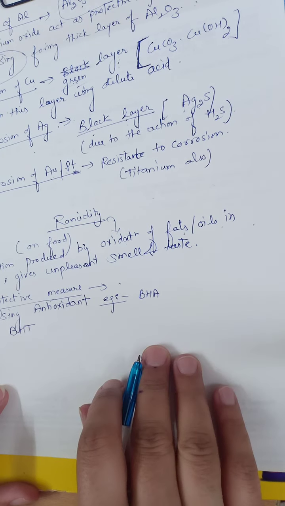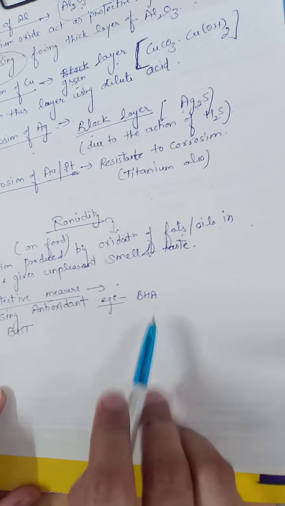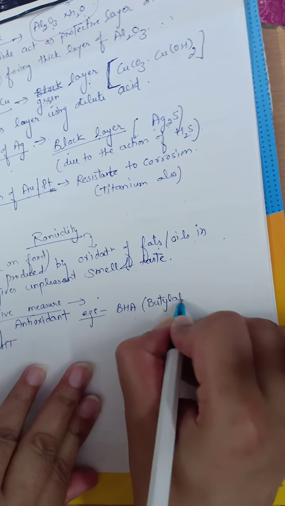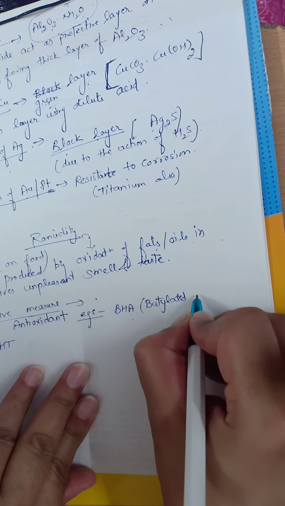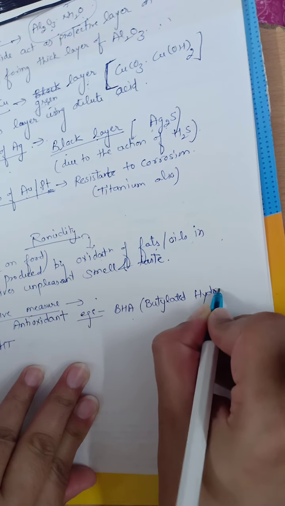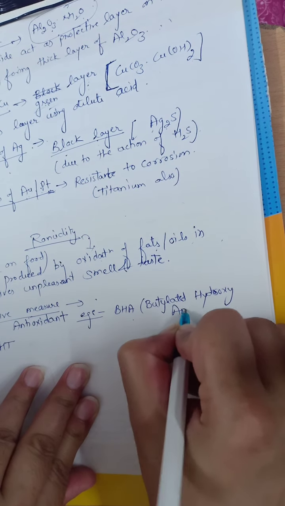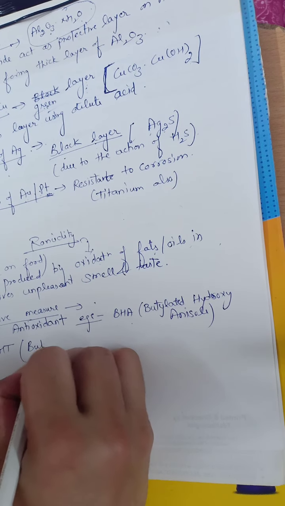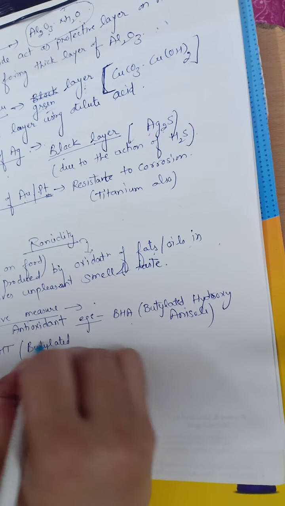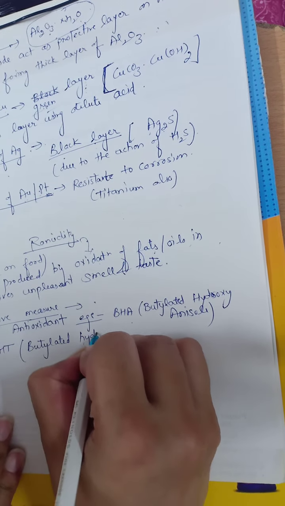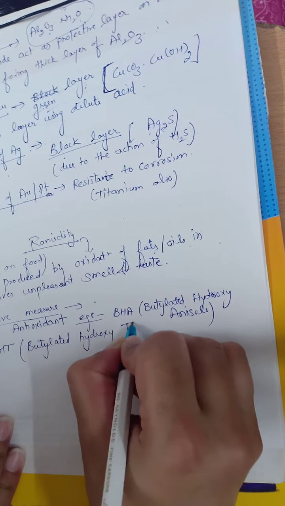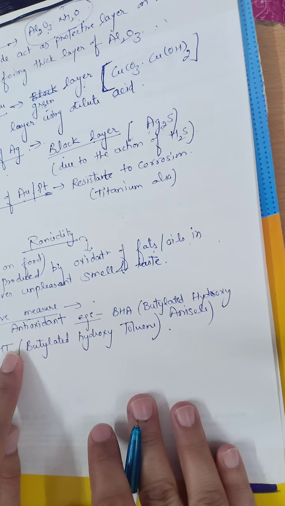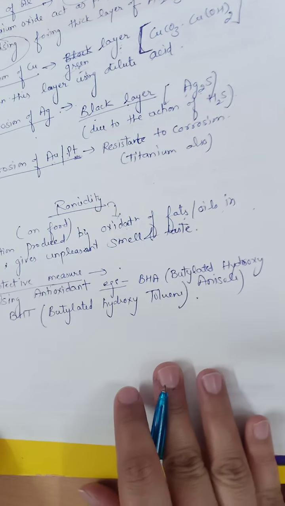BHA is butylated hydroxyanisole, and BHT is butylated hydroxytoluene. These two are the most common antioxidants used to prevent our food from rancidity.